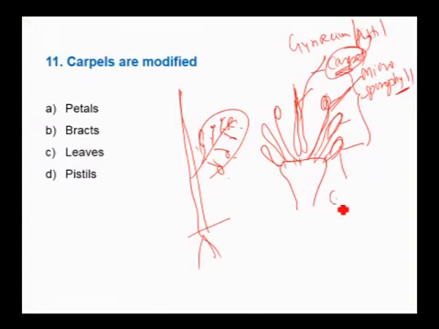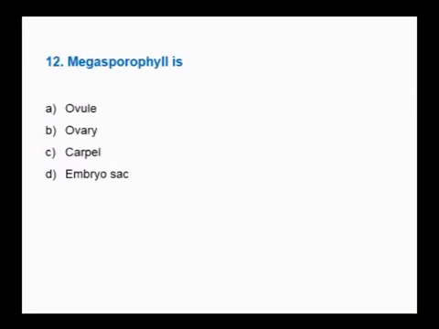See, the outermost whorl calyx, the units are sepals. Second whorl corolla, the units are petals. These two together can be called as perianth. In a homoclamydeous flower, you cannot differentiate them, where the units of perianth are called as tepals. Whereas carpel is meant for production of megaspore, therefore it is also called as megasporophyll. Carpels are modified leaves. The answer is leaves. Next question. Megasporophyll is, I already explained in the previous slide.